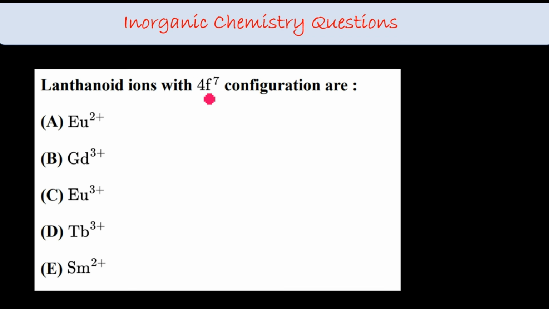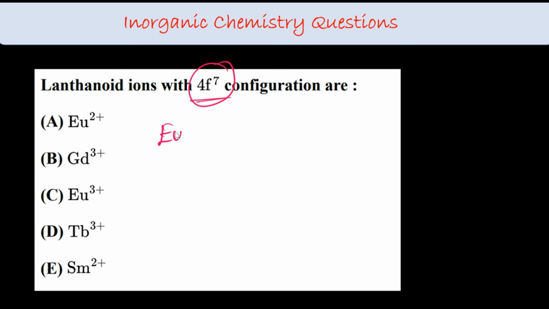Lanthanide ions with 4f7 configuration. These are some important lanthanides and actinides to remember. Many questions are asked with dysprosium, europium, gadolinium, terbium, samarium, cerium, and lutetium also. Mostly the questions will be covered from these elements. If you are lucky enough, they will ask you from this question only. Now you know, right? So, 4f7 configuration.